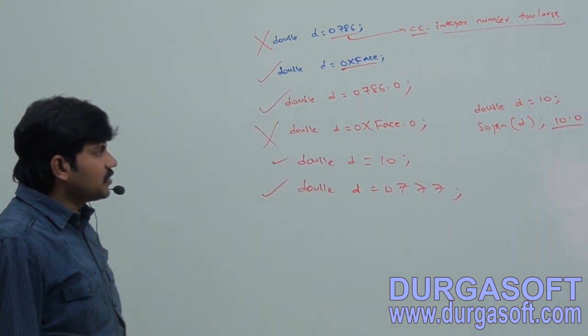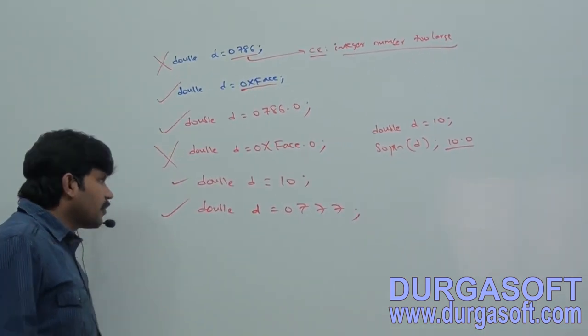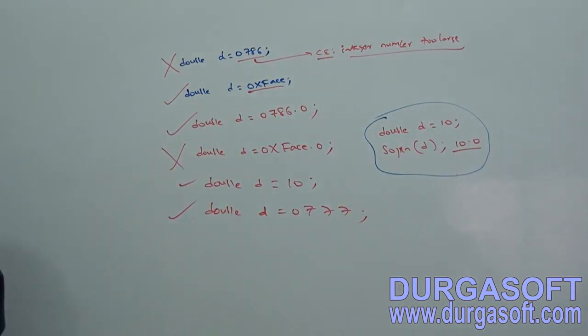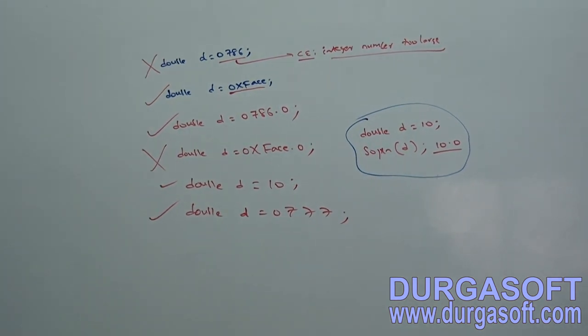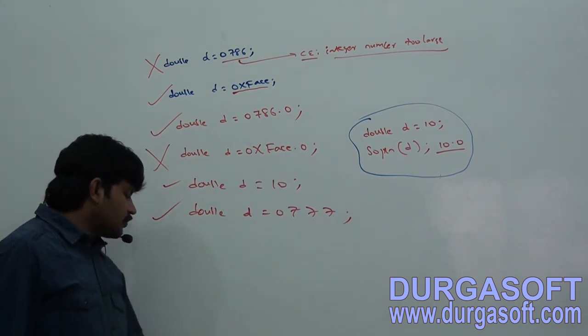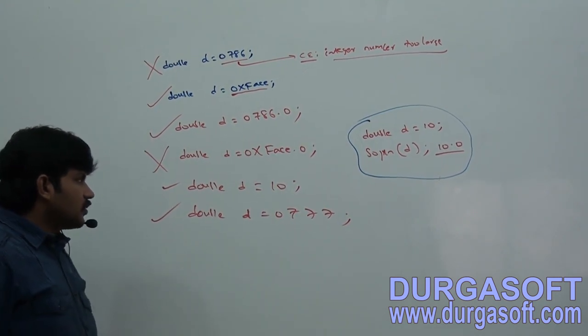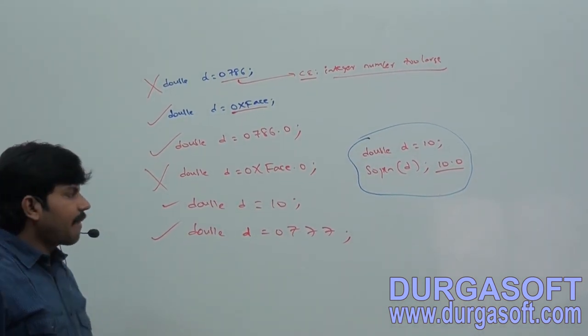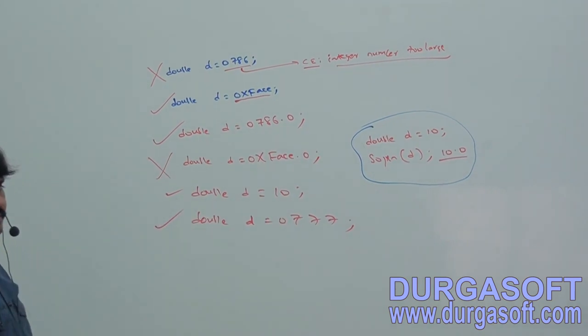Okay, take all these examples and make sure you people are aware. Take all: double D is equal to 0786, double D is equal to 0x face, double D is equal to 0786.0, next 0x face 0.0, next double D is equal to 10, double D is equal to 0777.